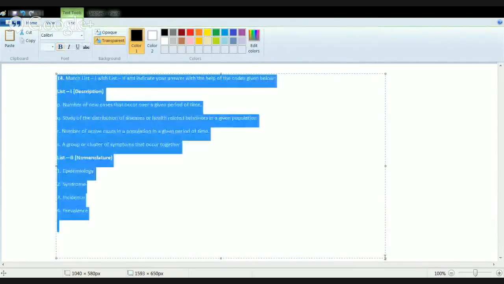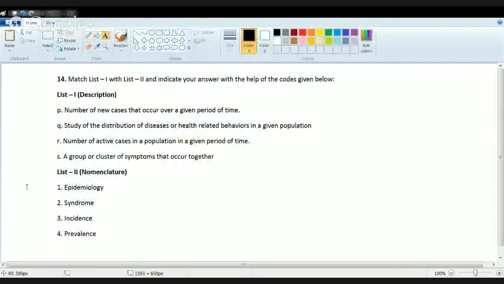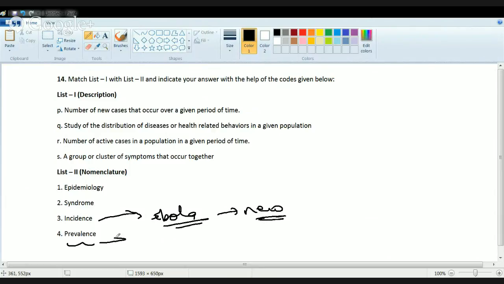Now next question. You have a few terms and the related things. What is incidence? Incidence means how many new cases there are. For example, Ebola is a virus that is spreading. So what is the incidence rate? That means how many new cases are reported every time. Prevalence is how large a population is affected or is under the Ebola virus. So that is prevalence.